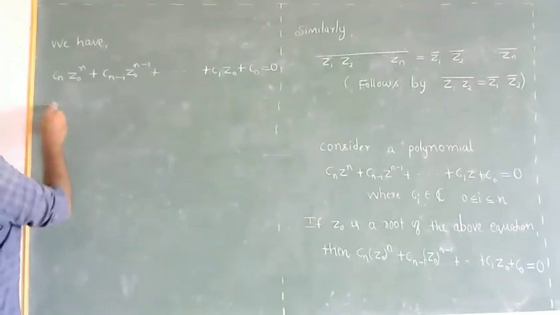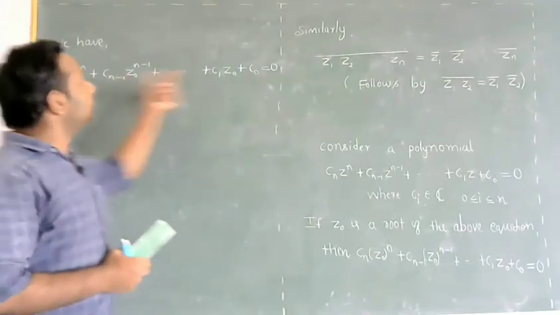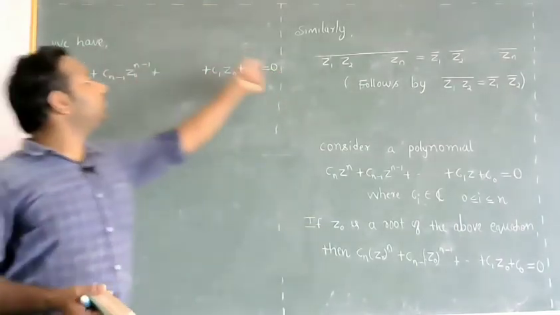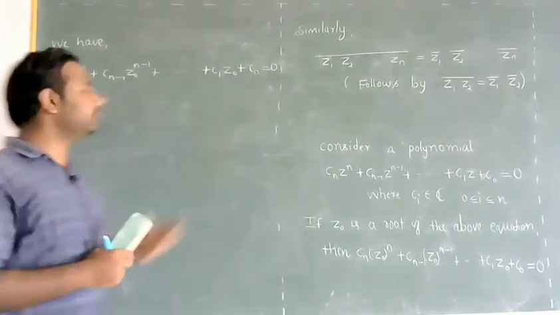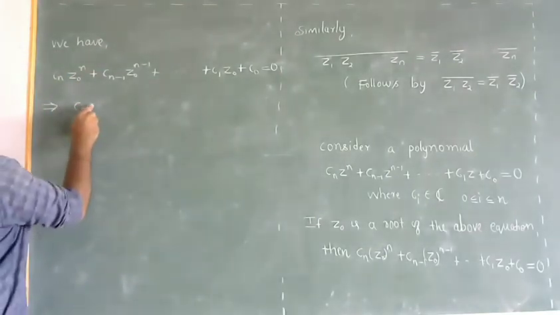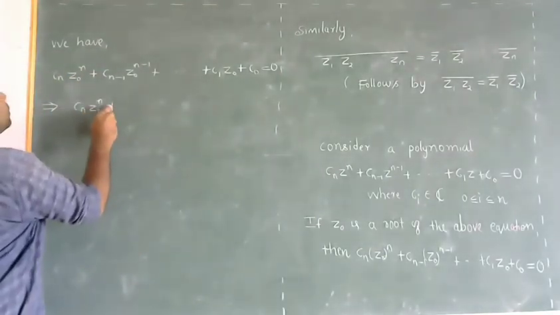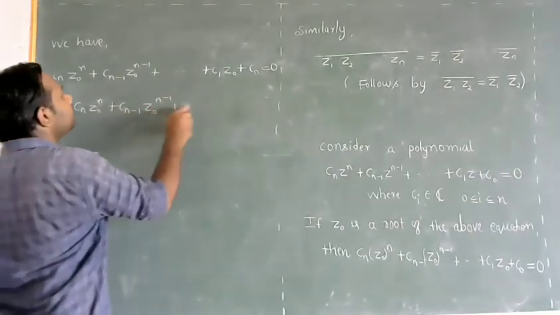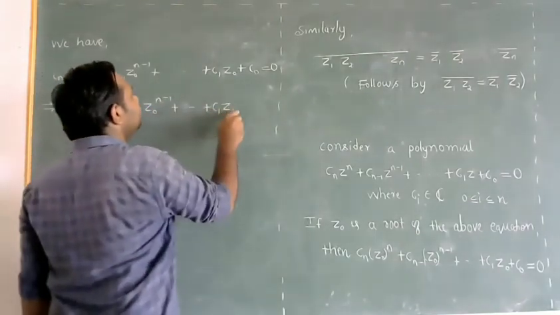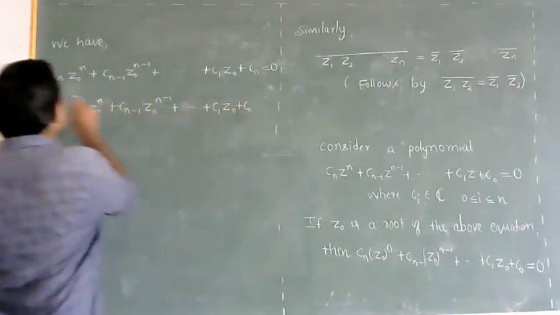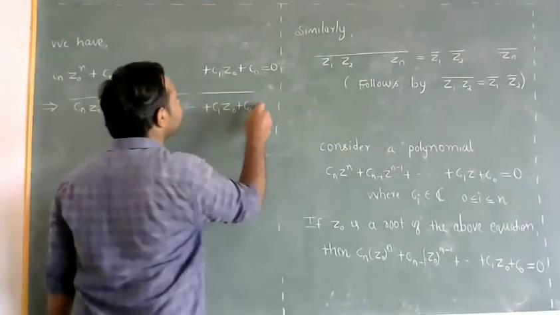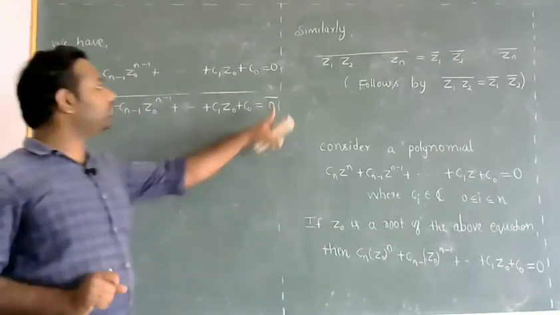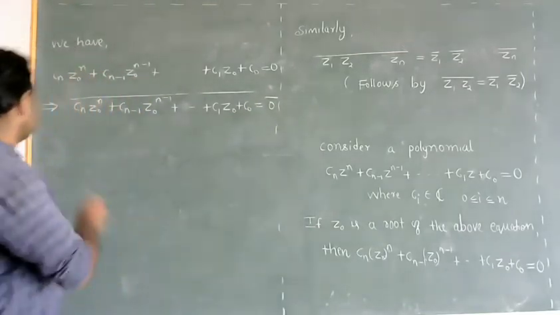So this implies, as this number is equal to this number, that is 0, the conjugate of this number will be equal to the conjugate of this number, that is Cn Z0 power n plus Cn minus 1 Z0 power n minus 1 plus so on C1 Z0 plus C0 whole bar is equal to 0 bar, that is conjugate of 0.